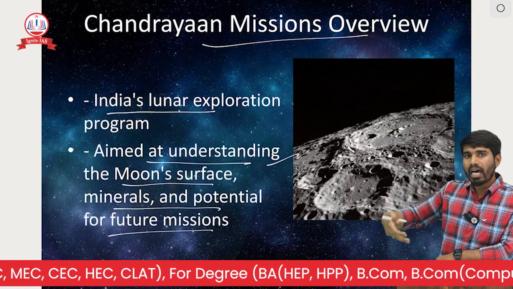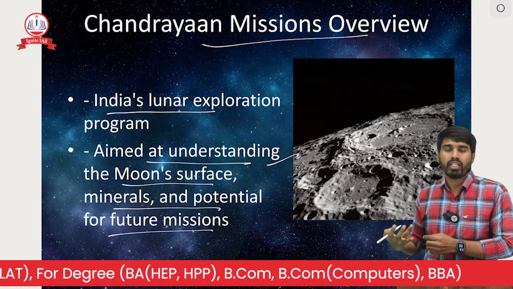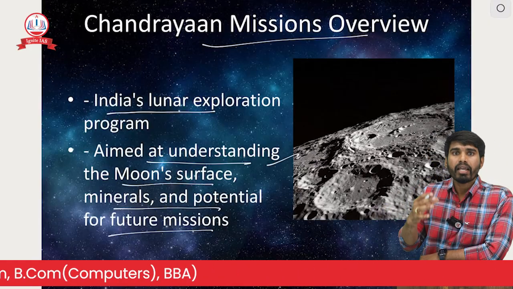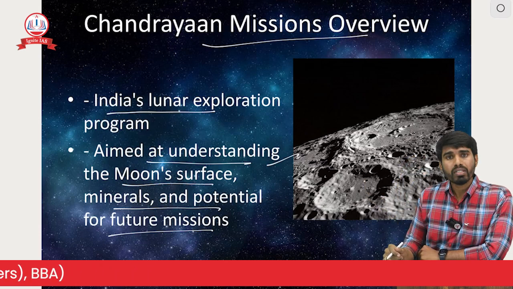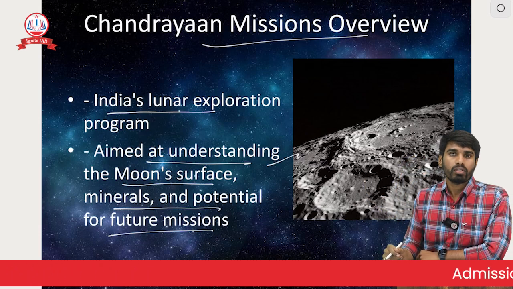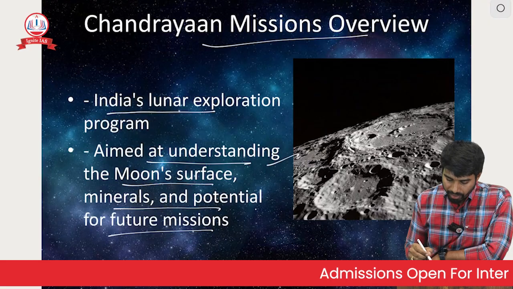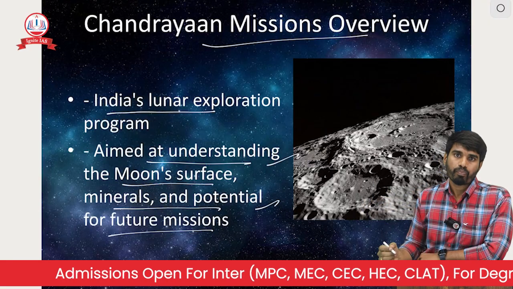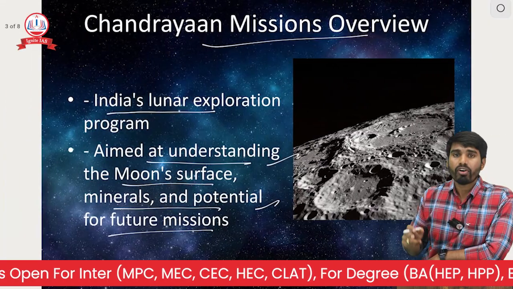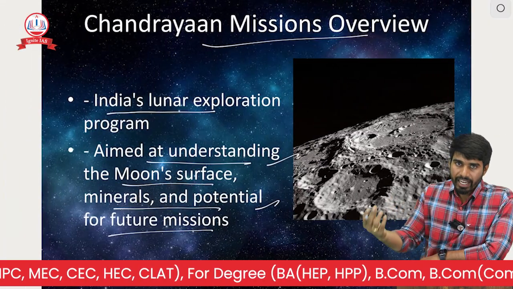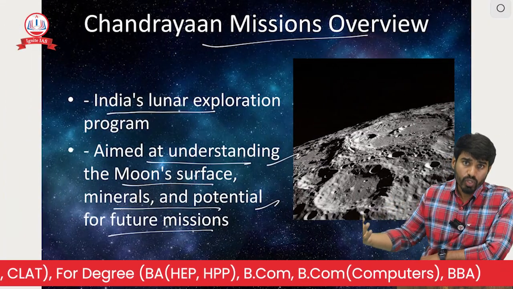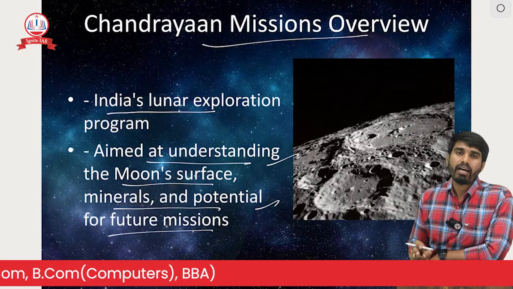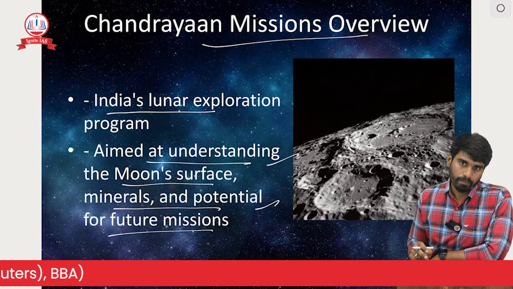For example, the top layer of the earth is made up of silica. That is what we find in abundance. Similarly, what are the chemicals on the moon surface? We have to find that out. What are the minerals available on the moon surface? And for further missions, we need some technology. For that advancement of technology, we have done this Chandrayaan mission.